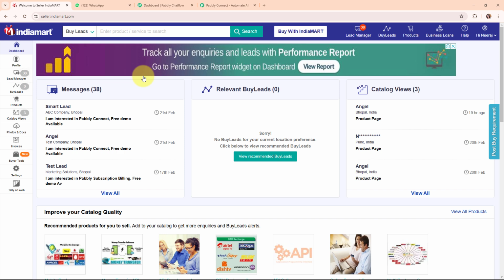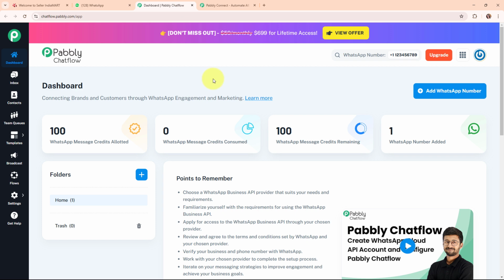So as you all know that I offer astrology services and receive leads or inquiries from IndiaMART. So now responding quickly is key to converting them into clients. So now manually reaching out to every lead takes time and effort, and I might miss potential customers. So by using Pabbly chat flow to send automated WhatsApp messages, I can instantly connect with interested people, share details about my service, and even send consultation booking links. This ensures that every inquiry gets a prompt response, improving engagement and increasing my chances of securing more clients effortlessly.